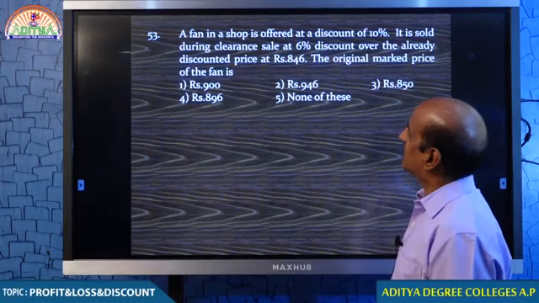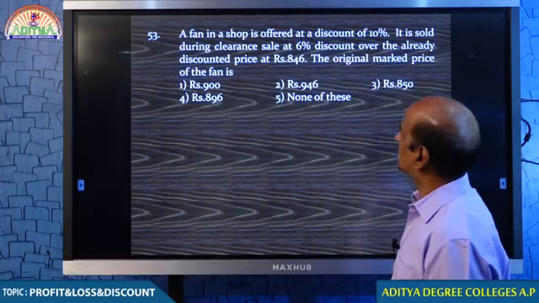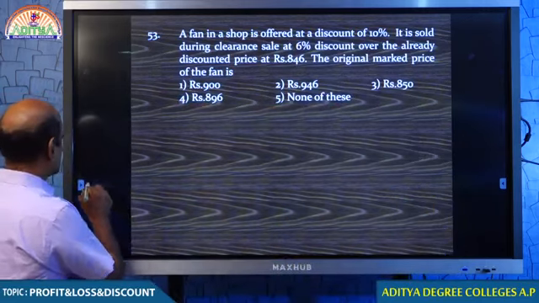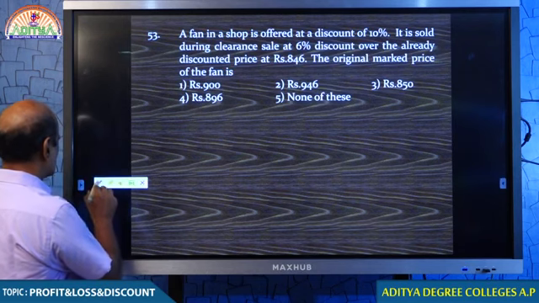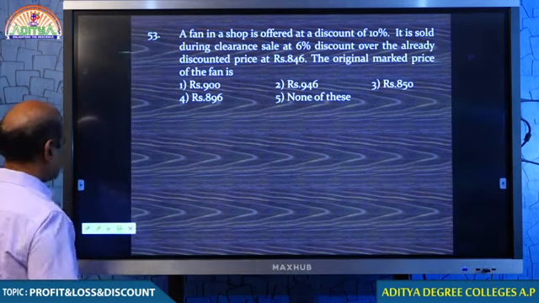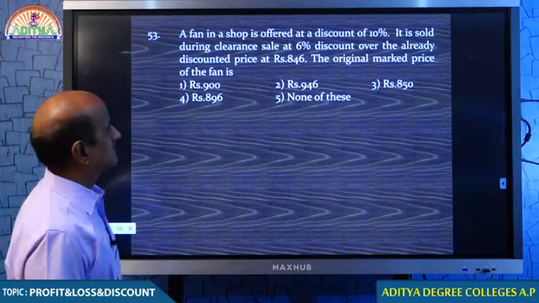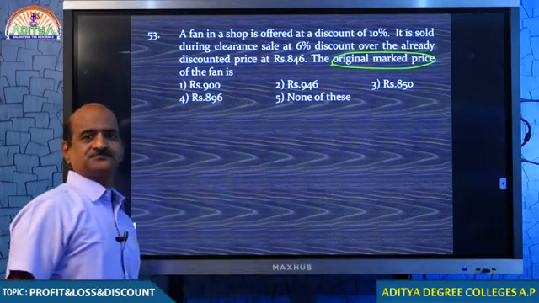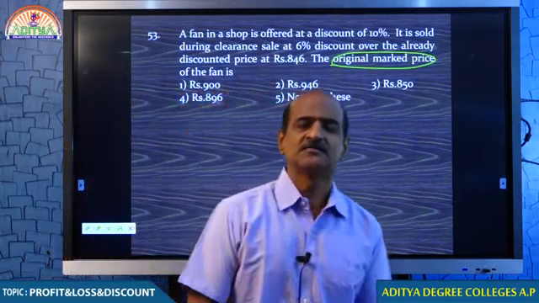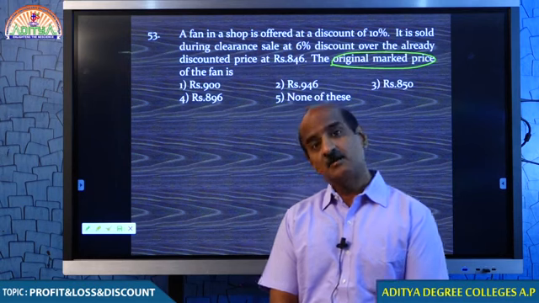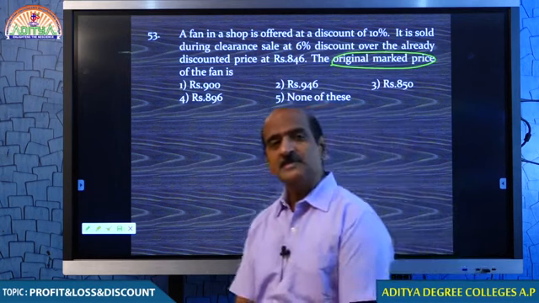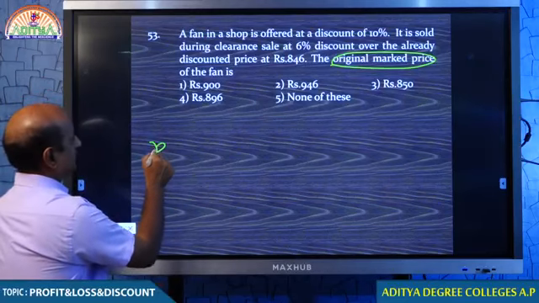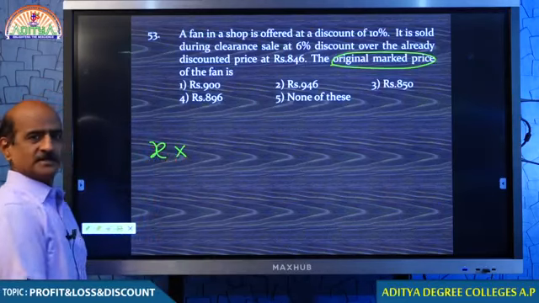Tell me, a fan in a shop is offered at a discount of 10%. It is sold during a clearance sale, where a 6% additional discount is offered. After giving those two discounts, the value becomes 846. What was the original price? Before means getting back. Whenever the original value is not known to you, let the original value be x rupees.